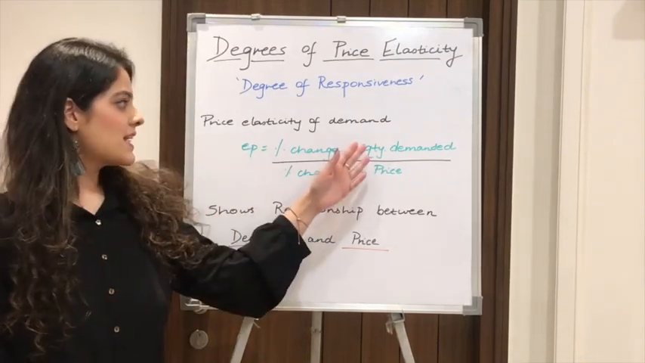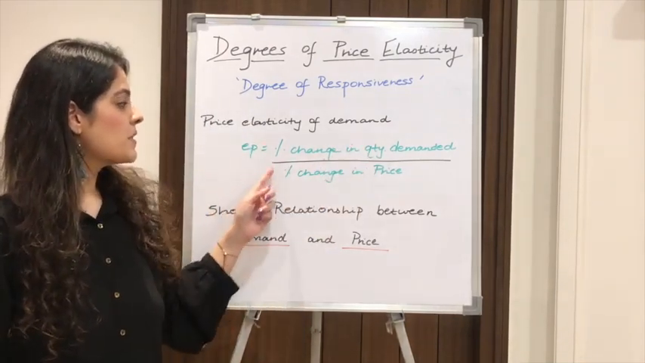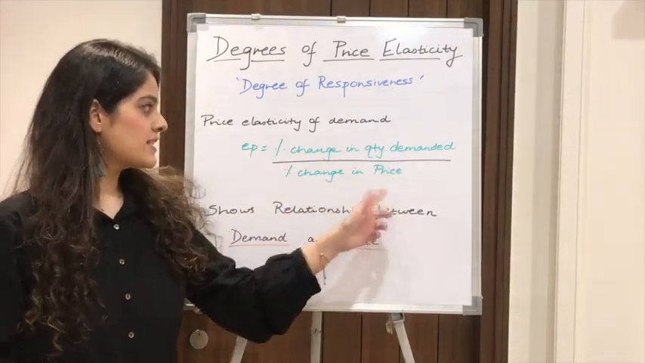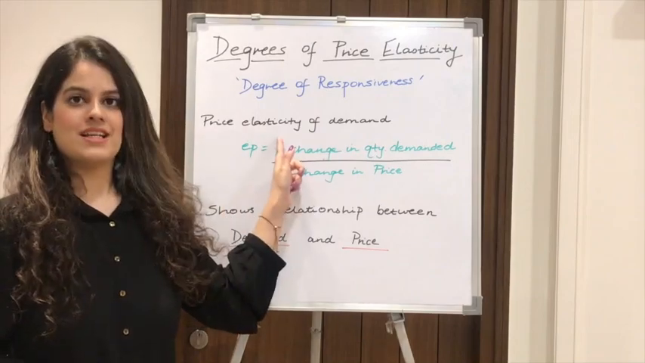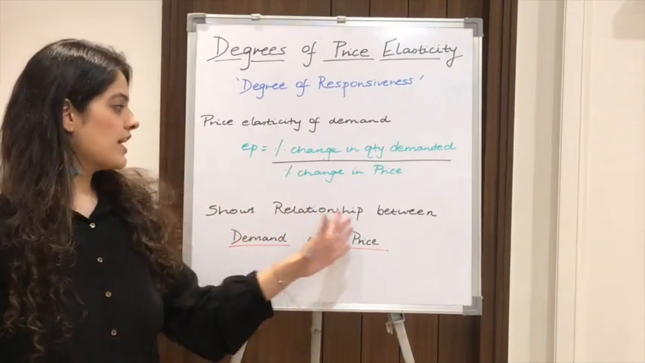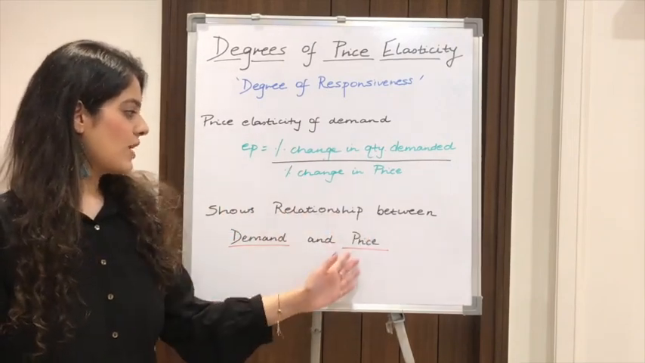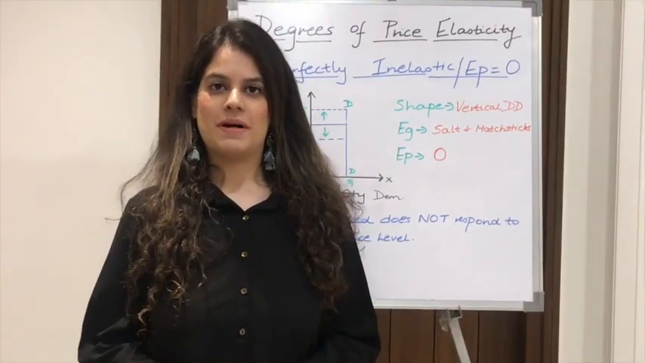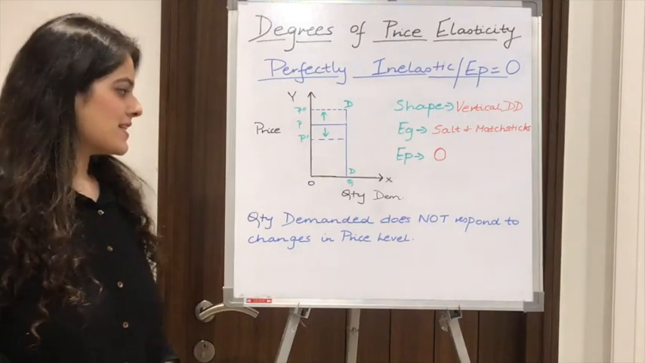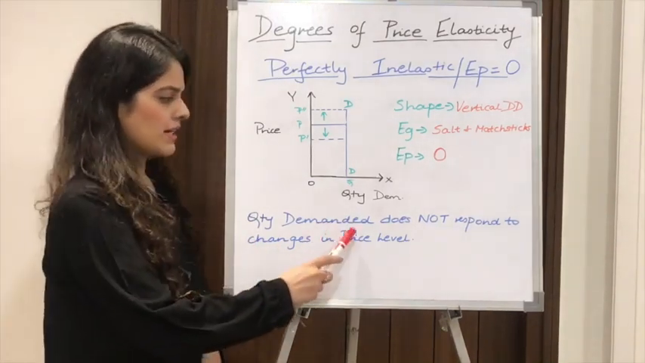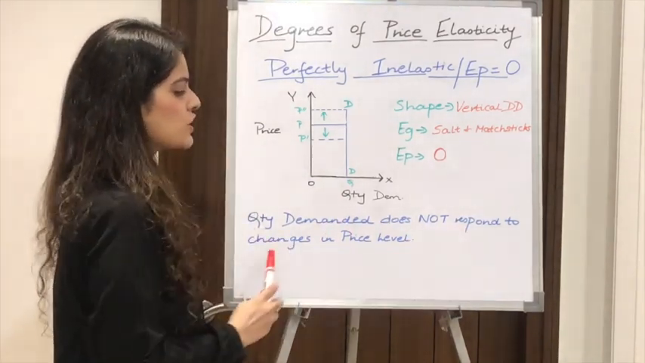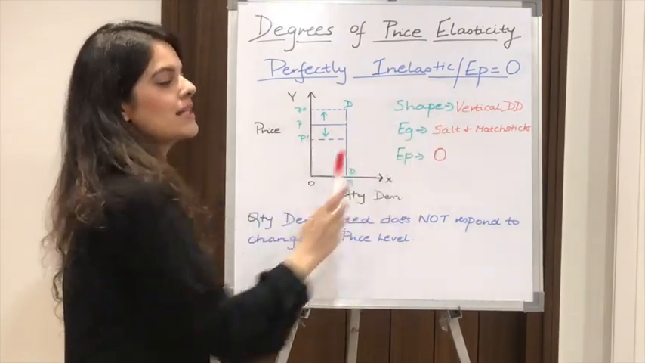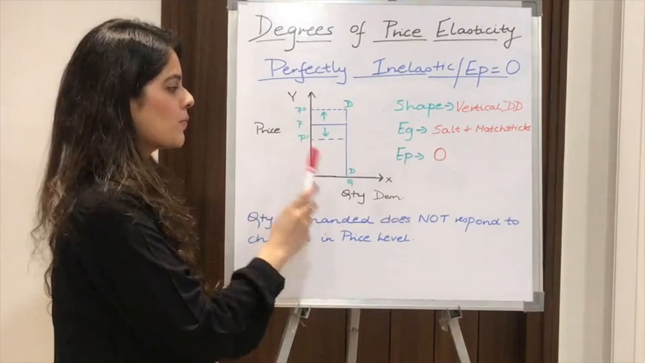So what is price elasticity? Price elasticity is the percentage change in quantity demanded upon percentage change in price, where EP denotes price elasticity. This basically shows the relationship between demand and price. Firstly, we'll study the case of perfectly inelastic demand. What is perfectly inelastic demand? When quantity demanded does not respond to changes in price level, it is known as perfectly inelastic or zero elastic demand. We'll study this with the help of a diagram.